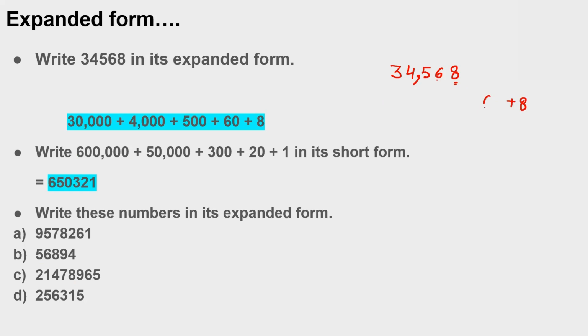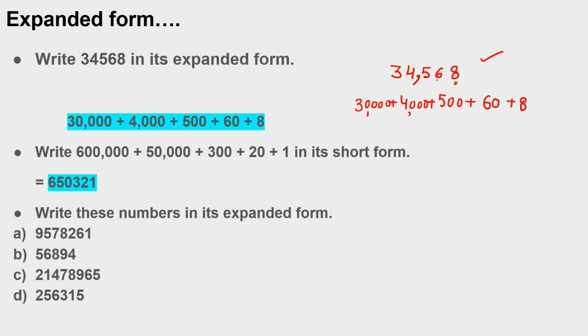Place value of 6 is 60. Place value of 5 is 500. Place value of 4 is 4,000. Place value of 3 is 30,000. If you add these values, you will get the same number. Expanded form means I have to expand them.